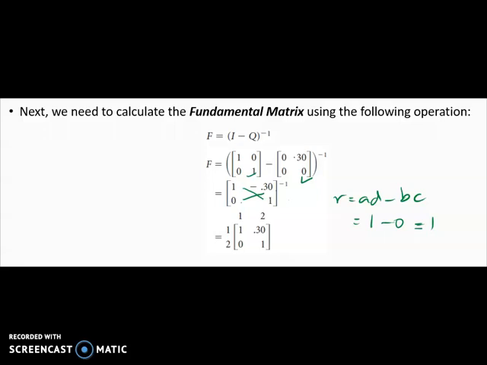And then we replace the position of A and D, so it's the same, still 1 and 1. And then for B and C, you change the sign. So this one, 0, maintain 0. This one, negative 0.3, now becomes positive 0.3. So that's why for the fundamental matrix, the inverse is this one.